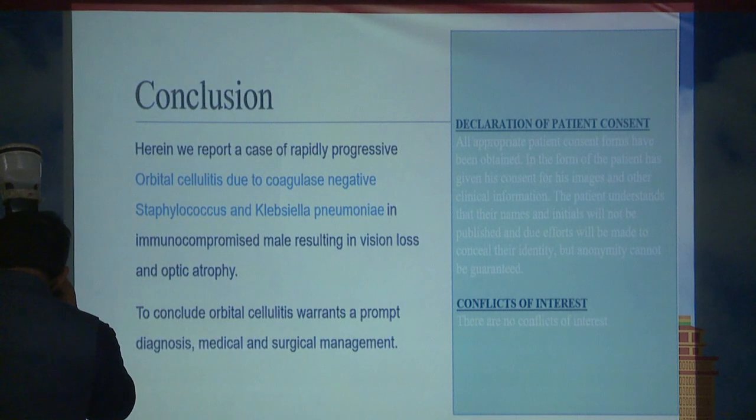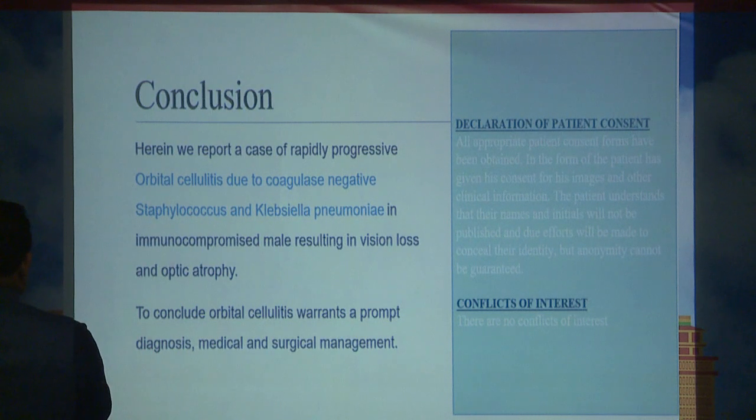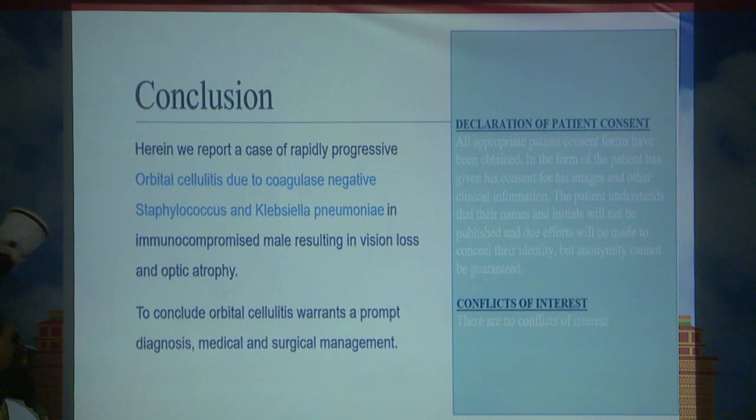Conclusion: here we report a case of rapidly progressive orbital cellulitis due to coagulase negative staphylococcus and Klebsiella pneumoniae in an immunocompromised male, resulting in visual loss and optic atrophy. To conclude, orbital cellulitis warrants prompt diagnosis and medical and surgical management. Patient consent is taken, and there is no conflict of interest. Thank you. These are my references.